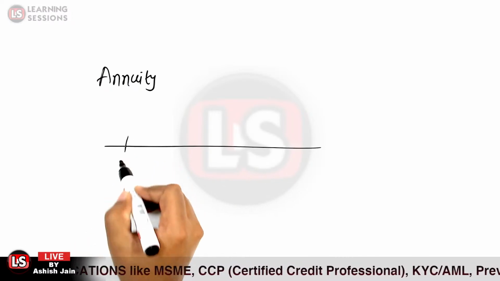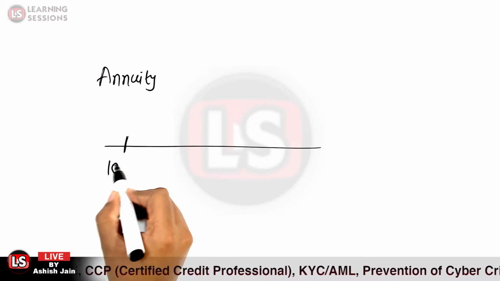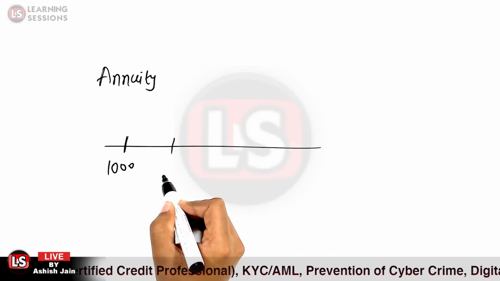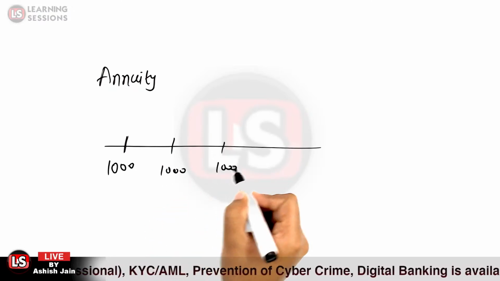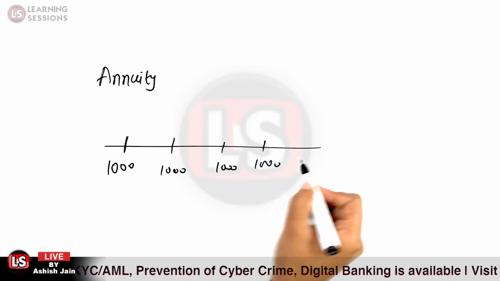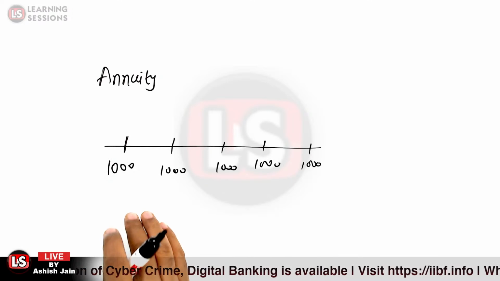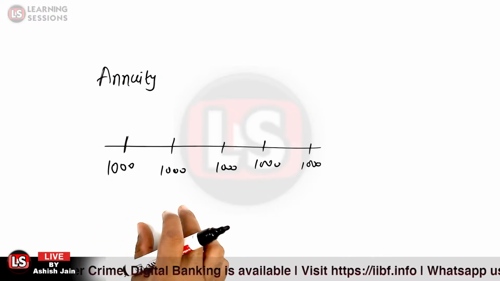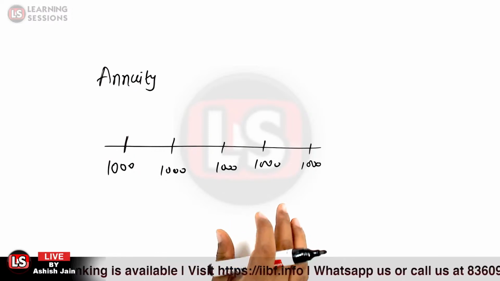So let's say that you are receiving rupees 1000 each and every month, or 1000 for each and every year for the next 5 years. In that case, it's basically an annuity. It is a constant cash flow over a fixed period of time.